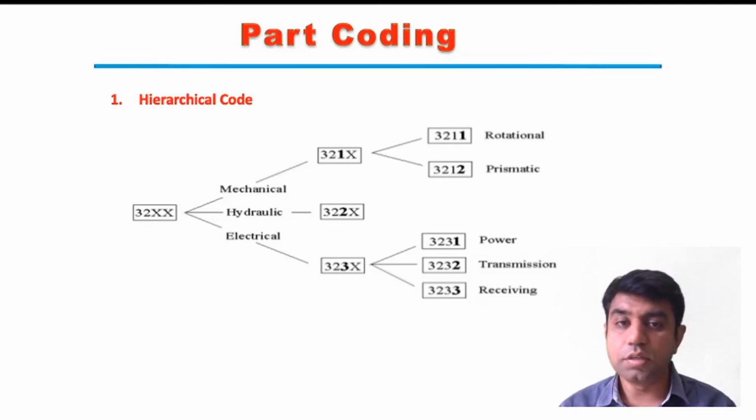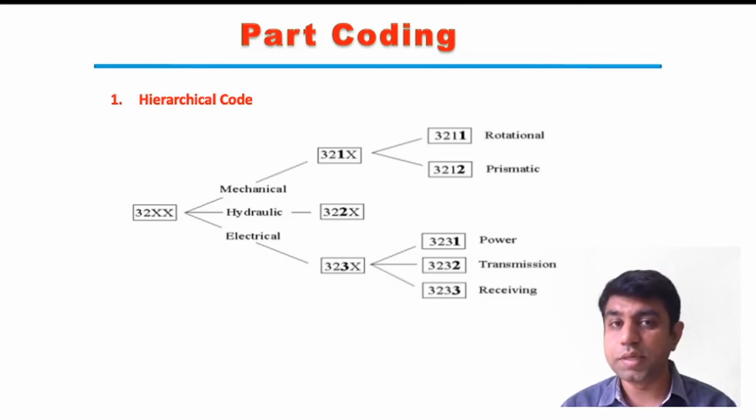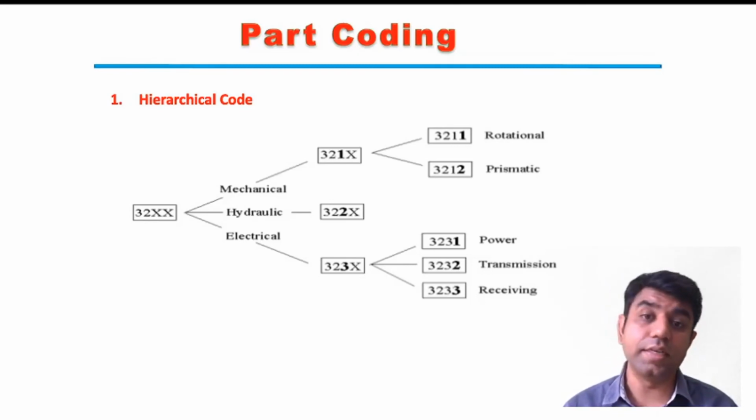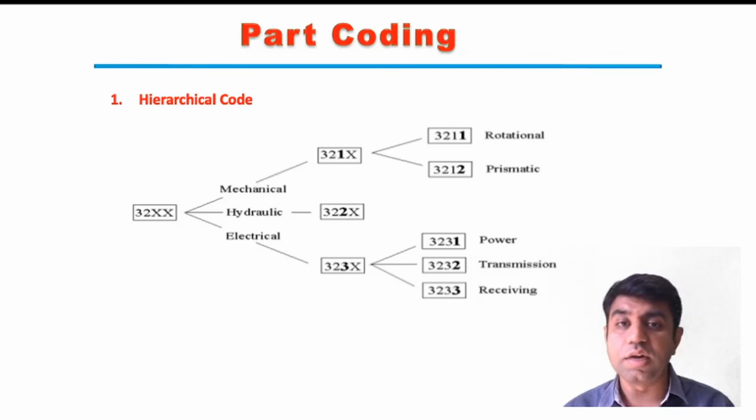Say for example, if you are a student of GTU, you are given an enrollment number. The enrollment number has a specific meaning. From that we can collect data, such as in which branch you are studying, in which college you are studying, in which batch you took admission in GTU. So we gather that data just from your enrollment number itself. In a similar way, from this hierarchical code, we can get the data about the particular part.